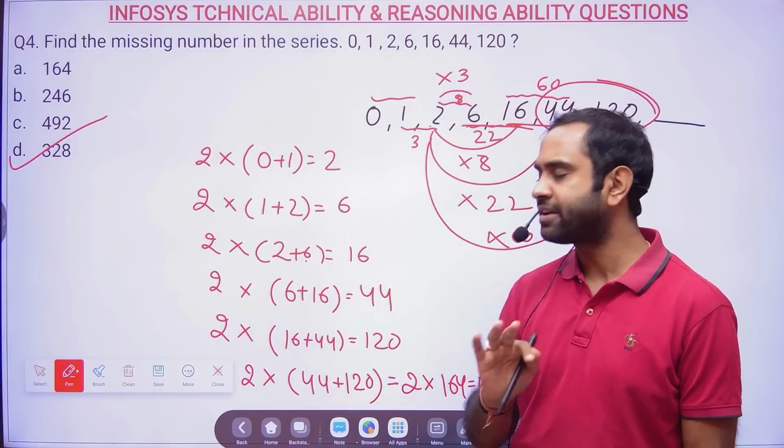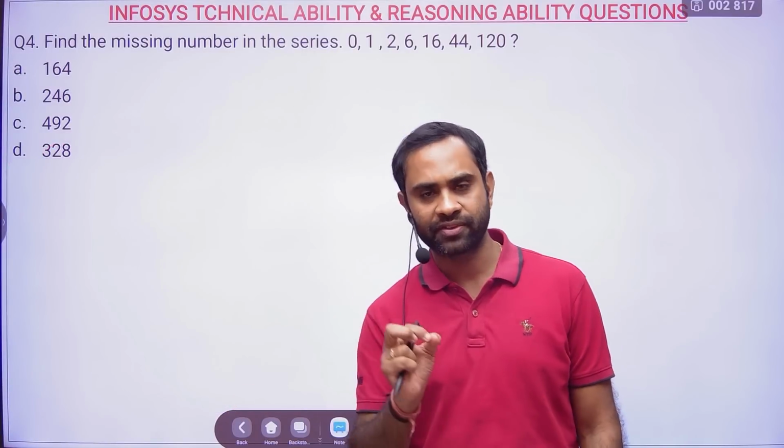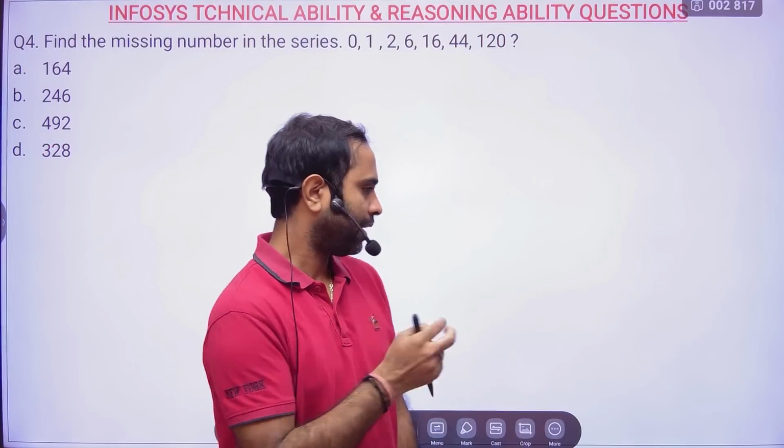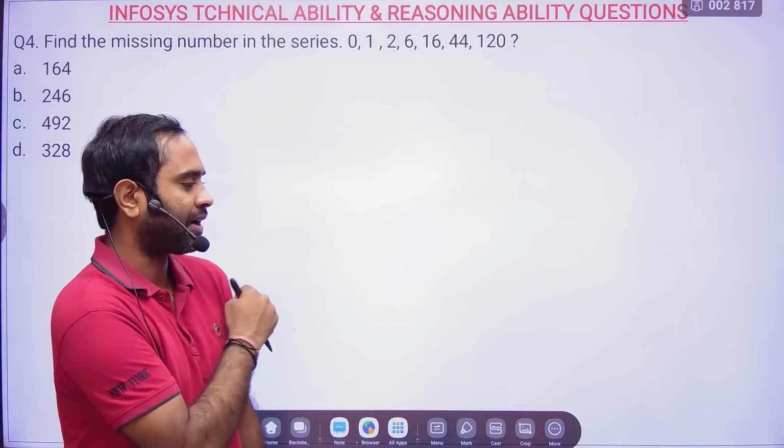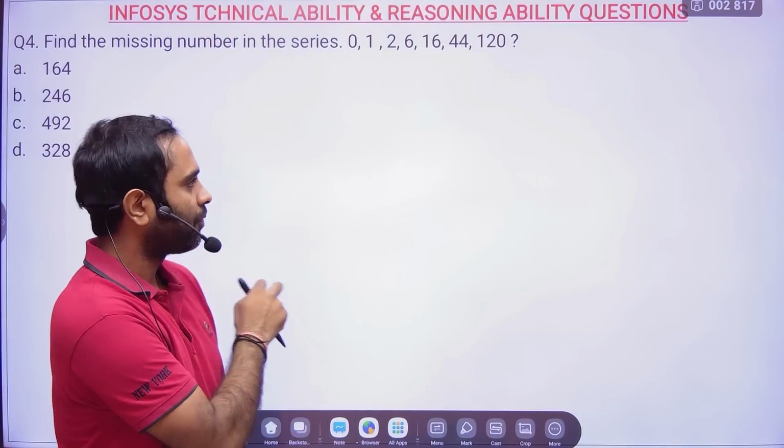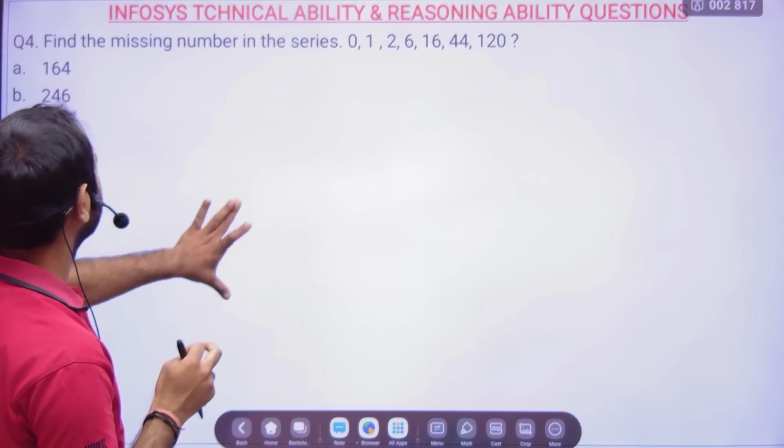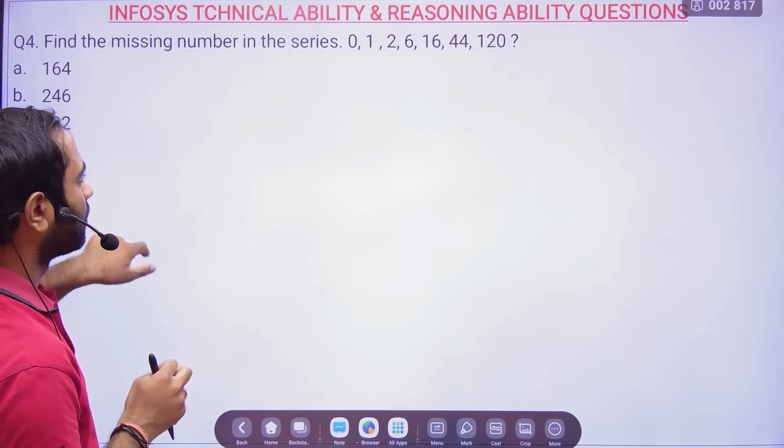This was a little tricky problem. That's the reason I said practice is very, very important. You need to do enough practice, then only you will be able to solve the questions in the examination. Okay, now next question.